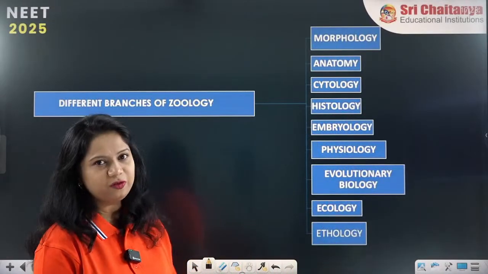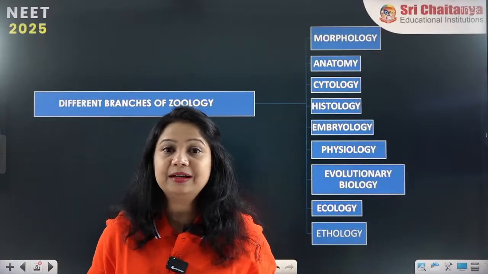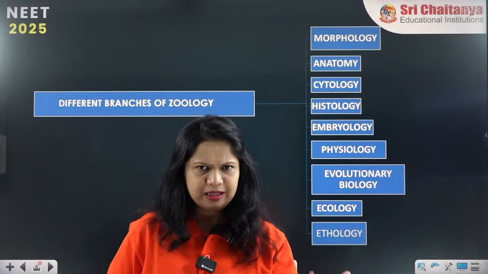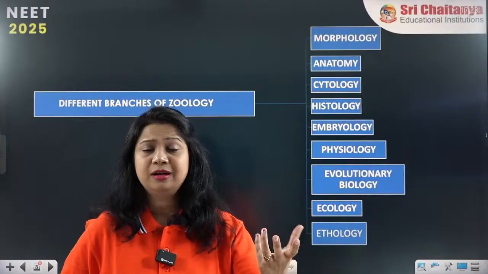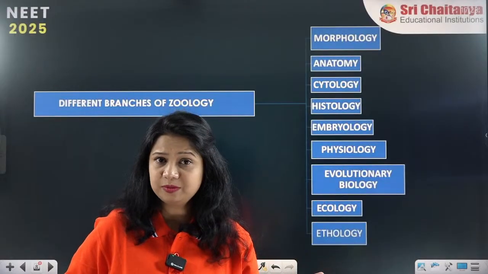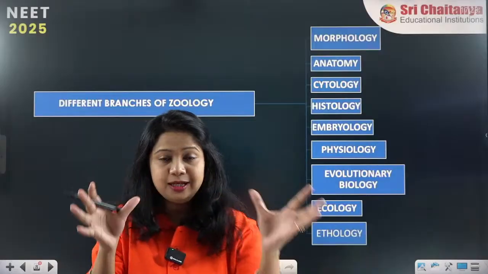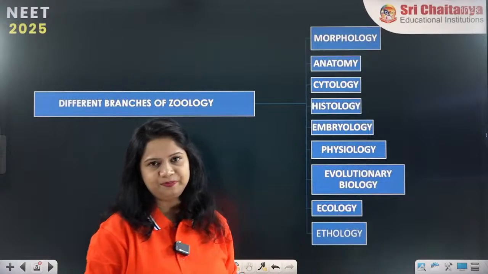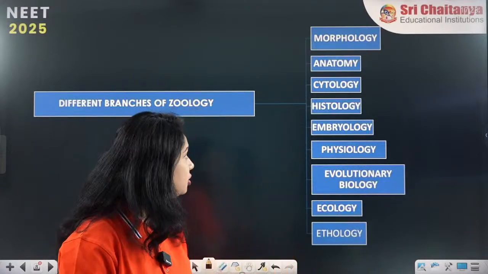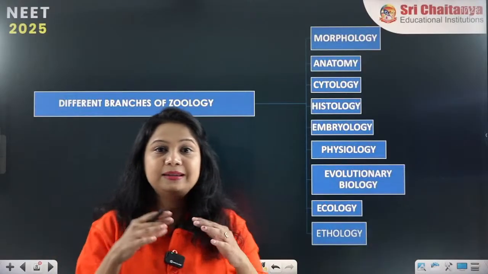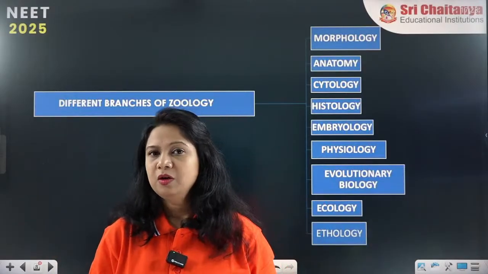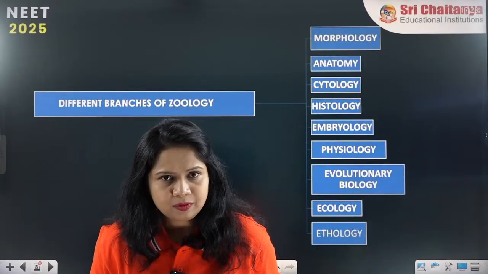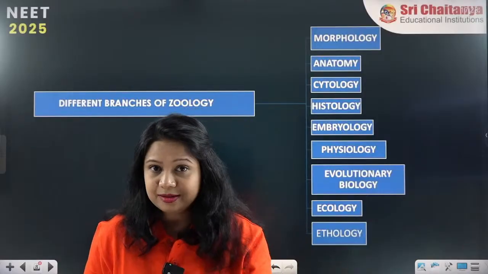So what is morphology? Morphology means the study of the external appearance. How does a frog appear? It has a head, it has a trunk, it has two pairs of limbs, four limbs, including hind limbs. So we are studying it externally. That external appearance is called morphology. Alright. Similarly, anatomy. Anatomy is studying them in detail from inside. What all bones are there, what all muscles are there, which nerve is moving in which direction, which nerve is supplying the brain, that is called anatomy.